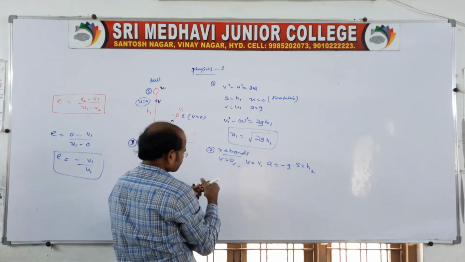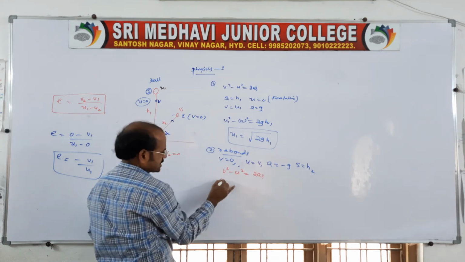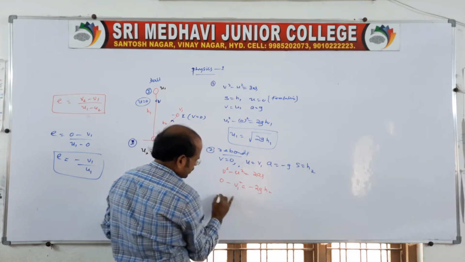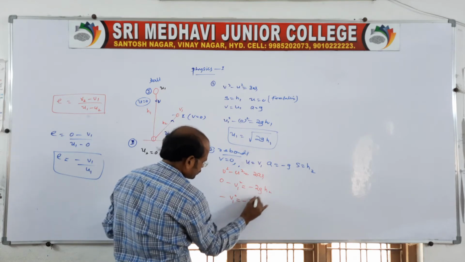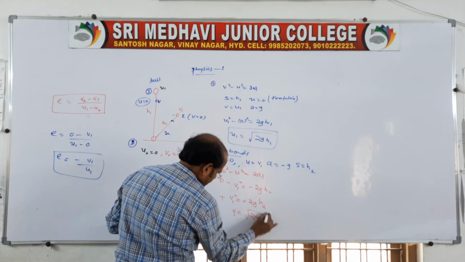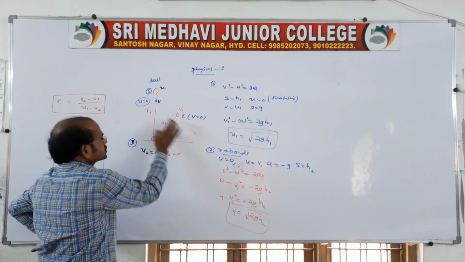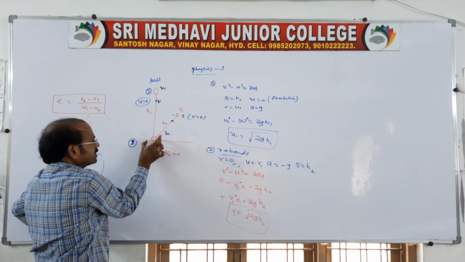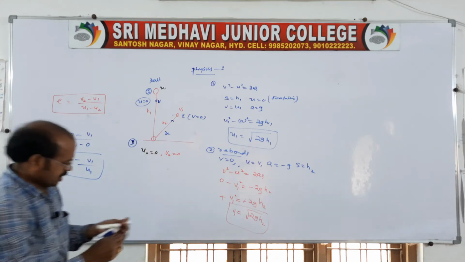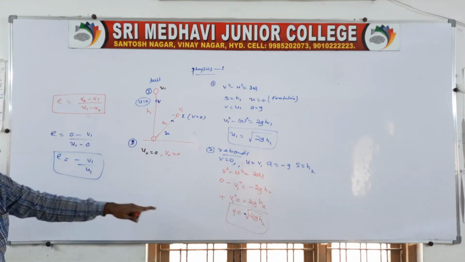As it is, you write here V square minus U square is equal to 2as. With V as 0 and U as V1, we get 0 minus V1 square is equal to minus 2g H2. You cancel the minus, so V1 square is equal to 2g H2. This is actually V1, but you remember this body is moving opposite to the original direction, because it was falling towards the ground and it rebounds opposite to the original direction. So here we can take a minus also, no problem. So now we know U1 and V1, substitute here.